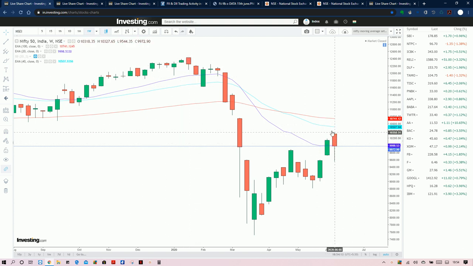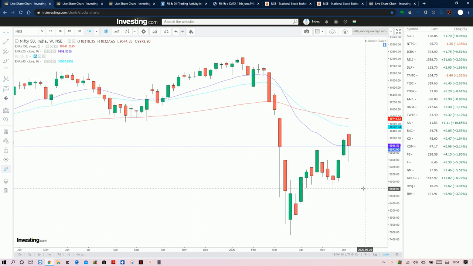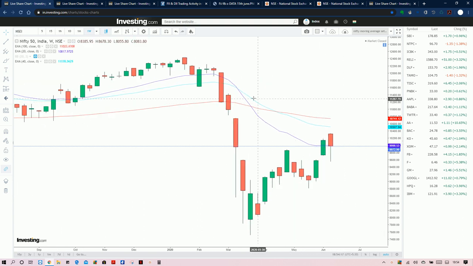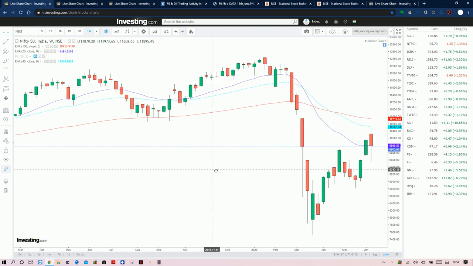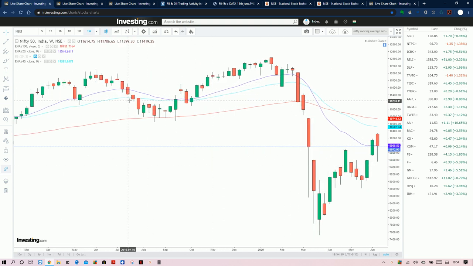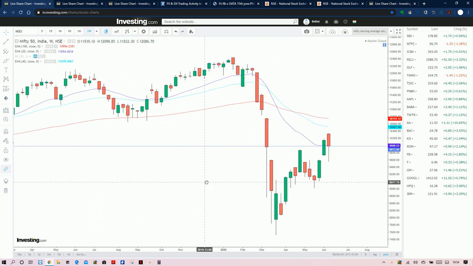Very importantly, once Nifty closes below this EMA 20, there is a high probability that it will fall from that point. Even here we can see that once it broke the EMA 20, there was a good amount of fall.